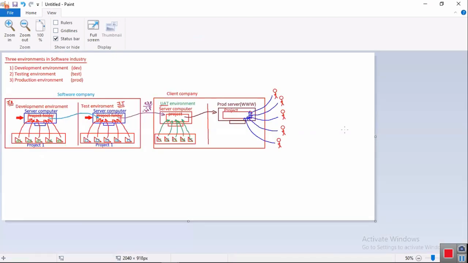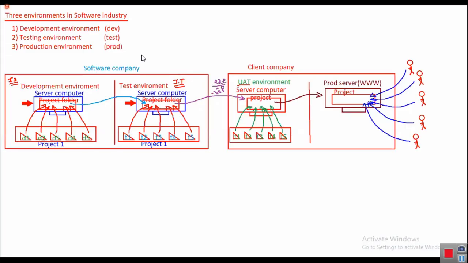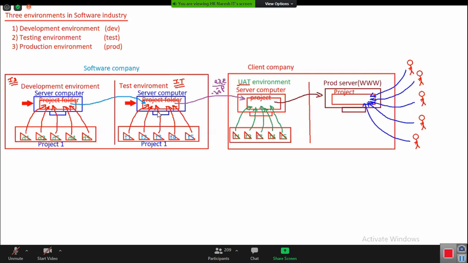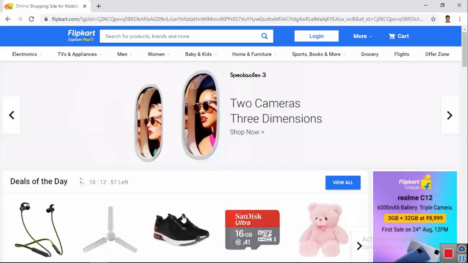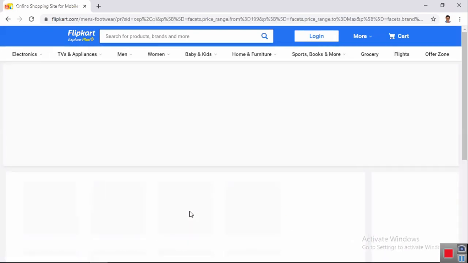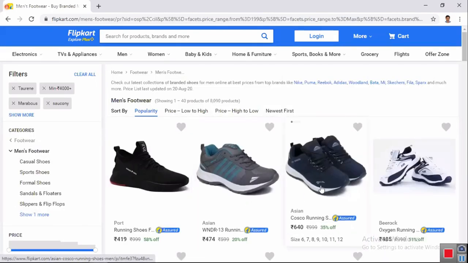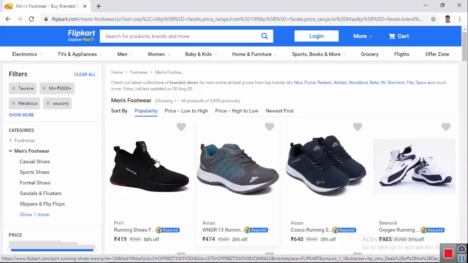Our related story is this. I hope you got some idea? All the people got some idea on this discussion? Development environment, testing environment, UAT environment, production server, prod environment. Who is accessing this prod environment? Customers. By the time customers are accessing, if the project is failing, say I am accessing Flipkart and I click on this shoe. When I click on the shoe, the product is not showing, some errors are coming. Then I will move from Flipkart to Amazon.